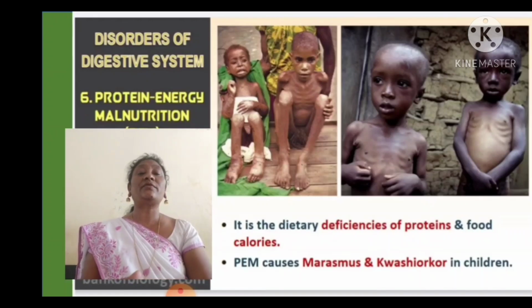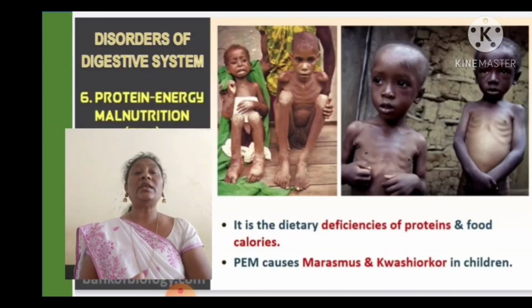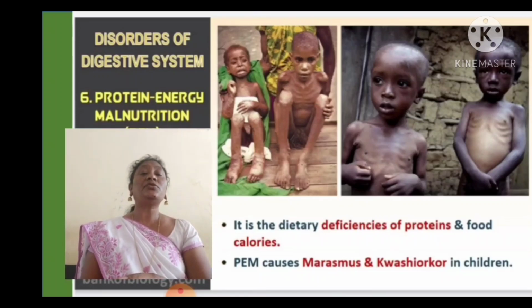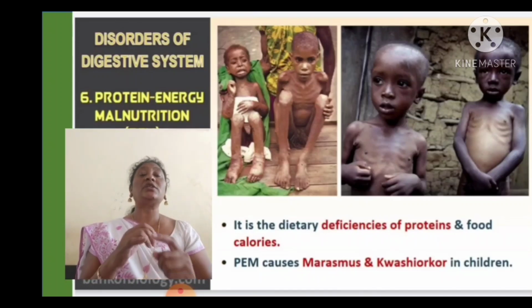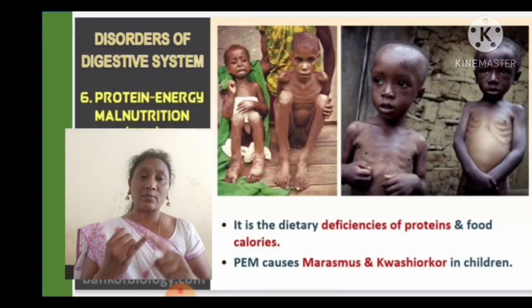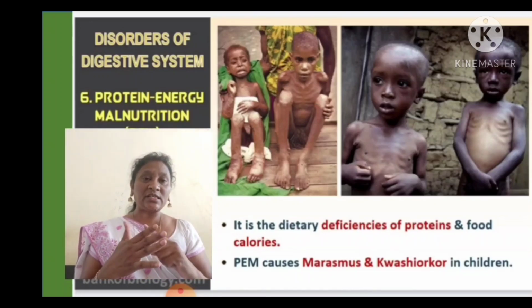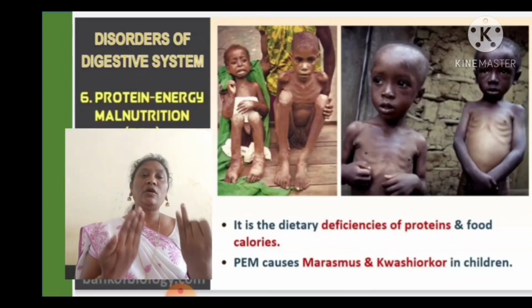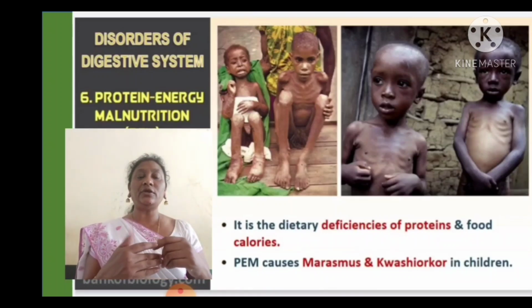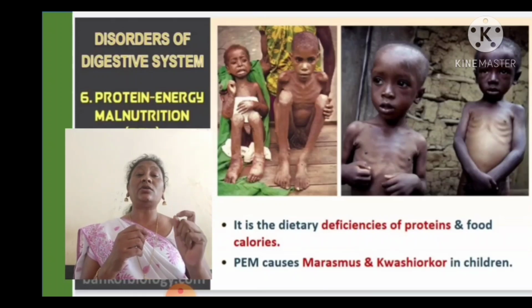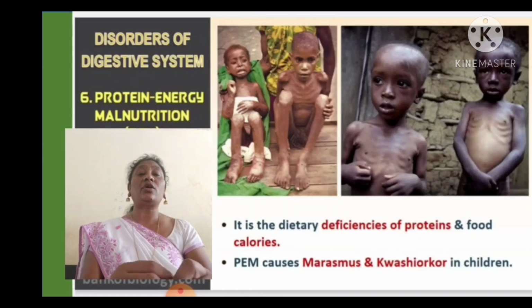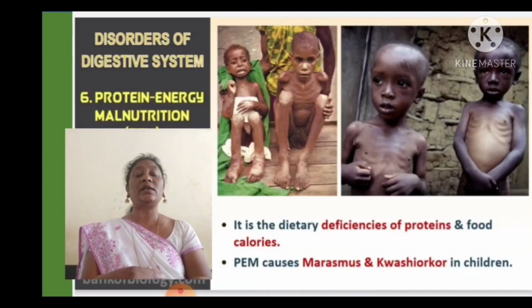The next disorder of the digestive system is protein energy malnutrition. What is malnutrition? We used to take a balanced diet. But what is a balanced diet? The diet which consists of carbohydrates, proteins, fats, minerals, vitamins, fibers and water. If all these substances are not present in the food, or any one component is reduced in the amount of food, that condition we call malnutrition. So it is a dietary deficiency of proteins and food calories, energy, carbohydrates and proteins.